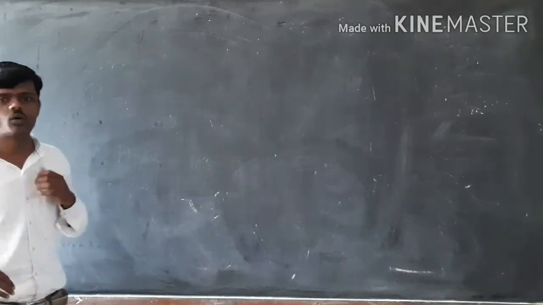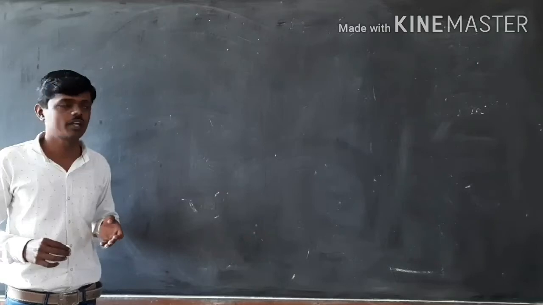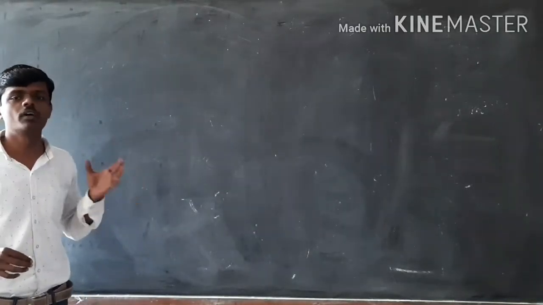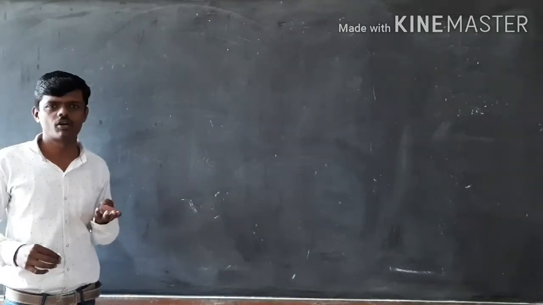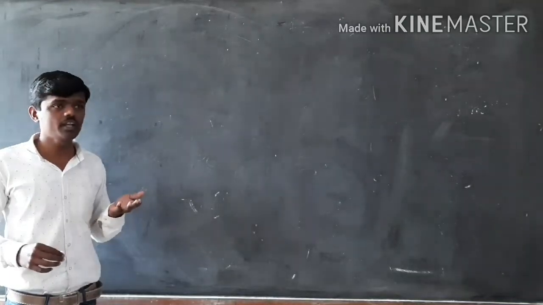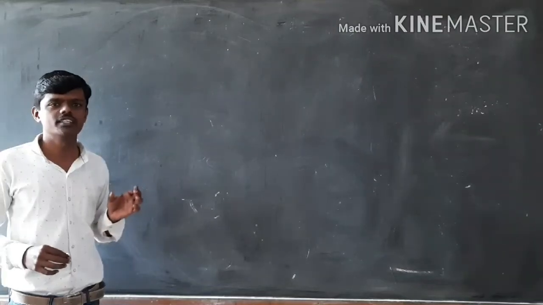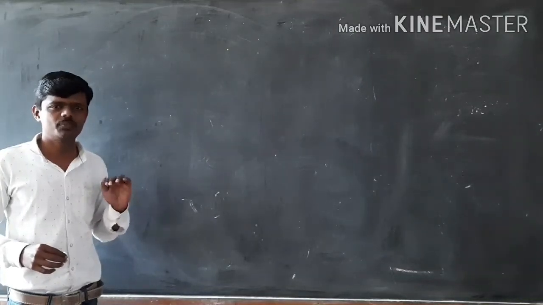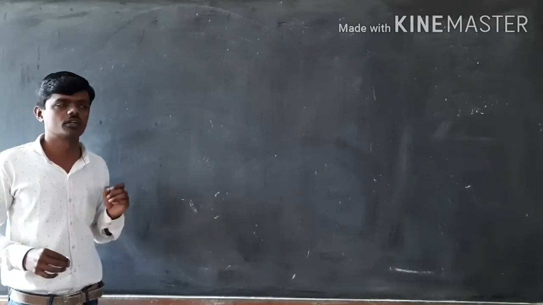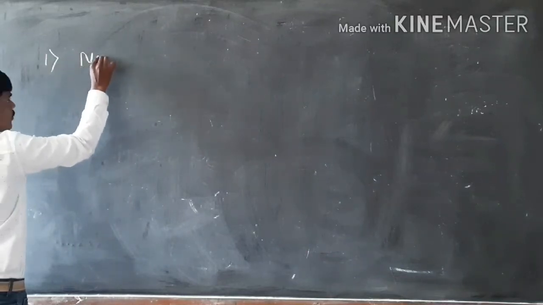Why did Newton propose these three basic physics laws? He proposed them because we need to understand the motions of bodies on planet Earth, the motion of atoms and molecules, and the motions we see in everyday life. We need to understand these motions and the force. So these physical quantities we need to understand, and hence Newton proposed three basic laws of motion. So let's take Newton's first law of motion.